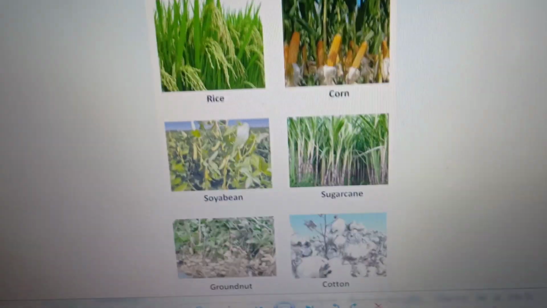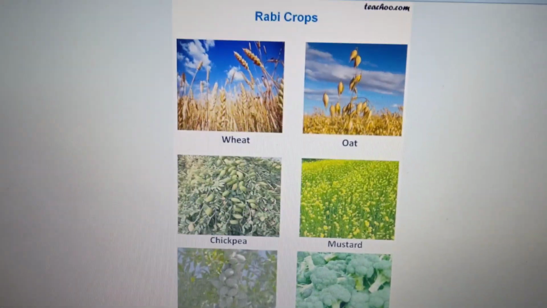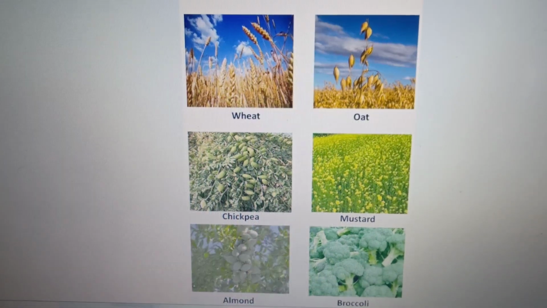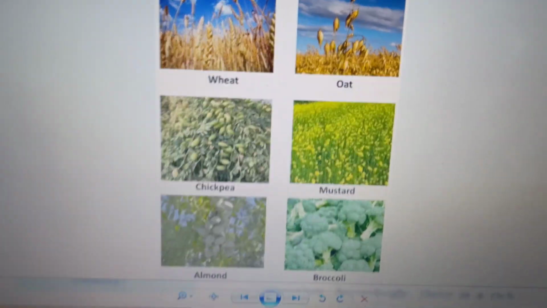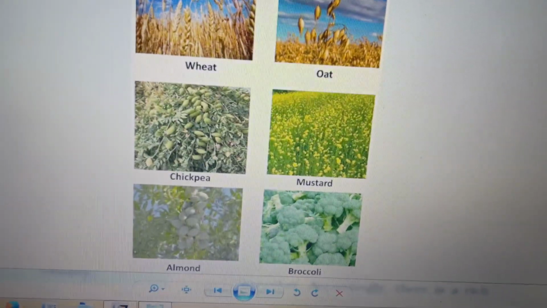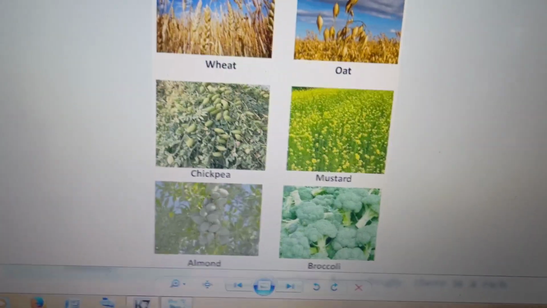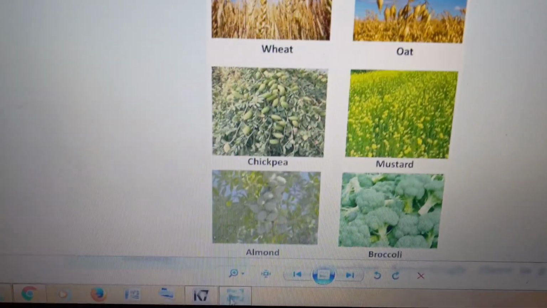And another is rabi crops. These crops are sown in the winter season, that is from October to March. Here you can see wheat, gram, pea, chickpea, mustard.